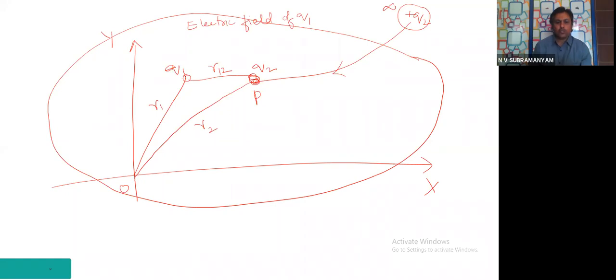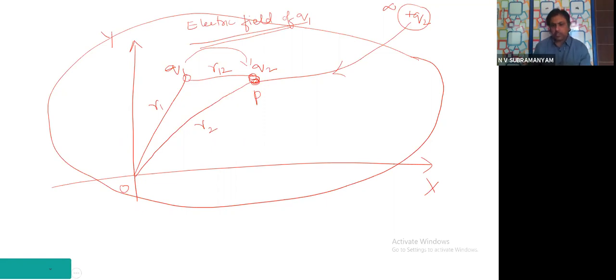Now I will ask you one question. If the electric field of Q1 is considered, then Q1 will create some potential at the point P, no? Let us write that potential at P. One minute.